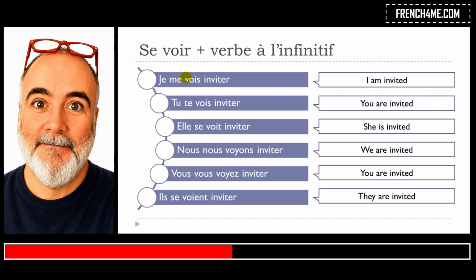Of course, you need to remember how to conjugate this voir verb at the present form in that case, because it's not a regular verb, so it's voir, vois, vois, voyons, voyez, and then voit. Okay, and of course, as we are using this pronominal form here, se, so you should put me. Je me vois, tu te vois, elle se voit, nous nous voyons, vous vous voyez, il se voit. Okay, and after that you just put your infinitive verb.